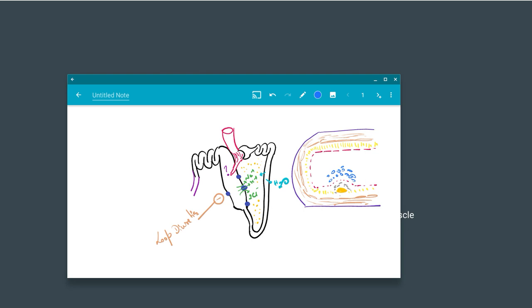Understood? ECG is the best diagnostic tool that you can do, and you can also do a stress test like TMT, the treadmill test. Then you can go for coronary angiography, or non-invasive imaging techniques like CT. Do you know what CT is? What is the full form of CT? Computed tomography.